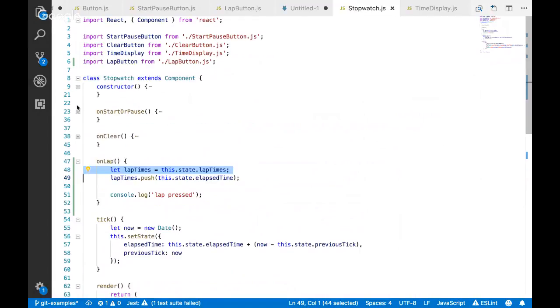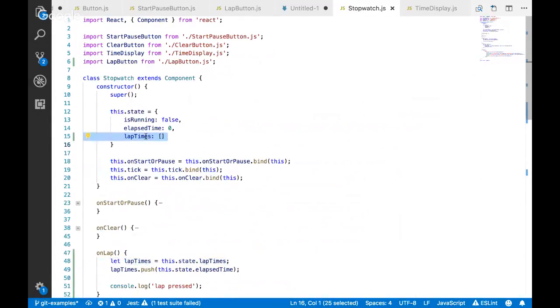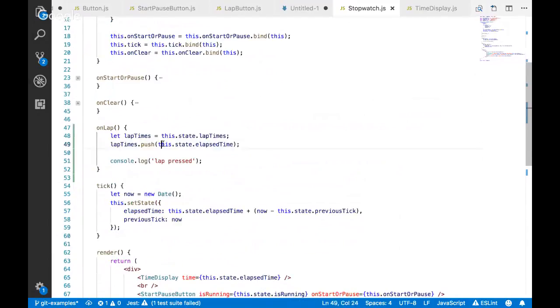Hold on, let me close this. I added it right here just now. So I set it to it. I defaulted it to an empty array, changing the state without using setState. Oh yeah. Well, that's the problem first. The first problem, right, is we're not using setState.